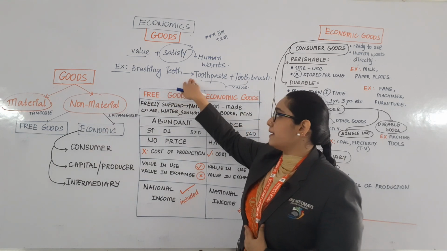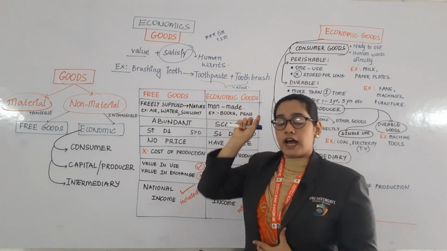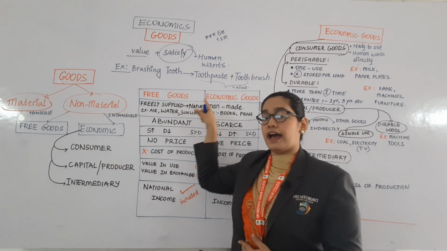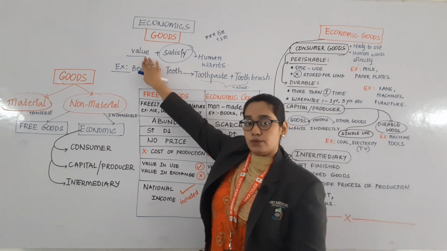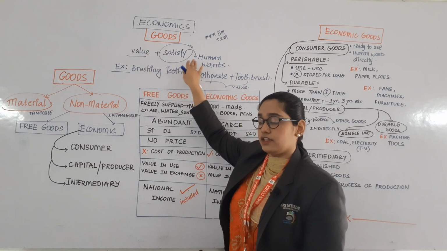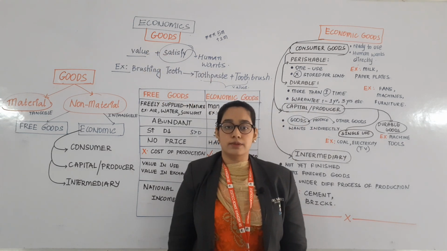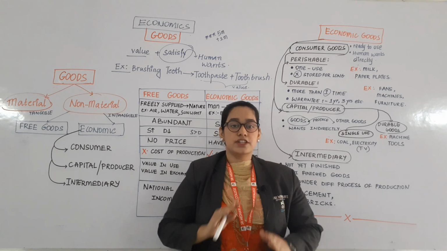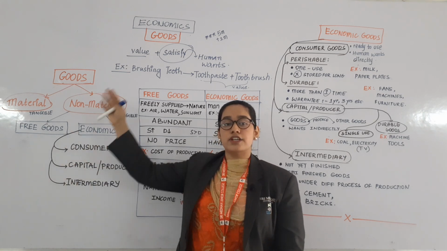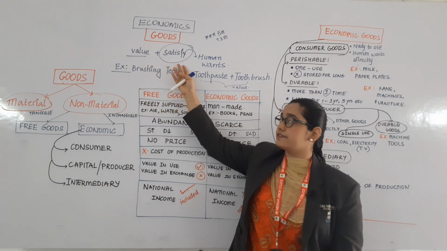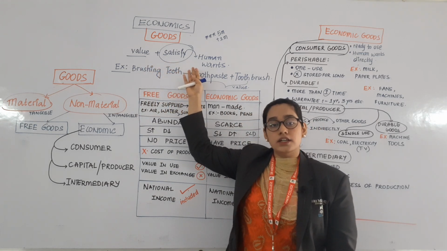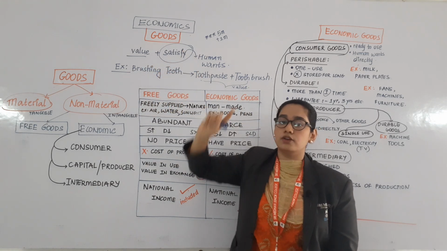So toothpaste and toothbrush are goods which are having certain value and they are satisfying your want of cleaning your mouth. Now the main definition of goods is: which have certain value as well as which can satisfy the human want are known as goods.